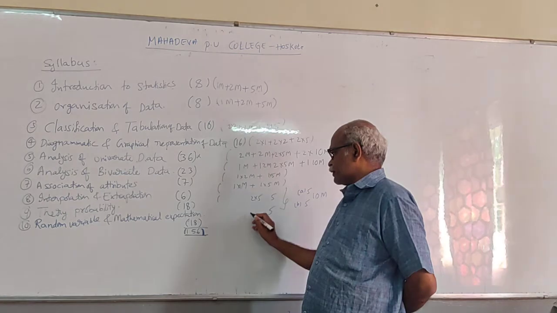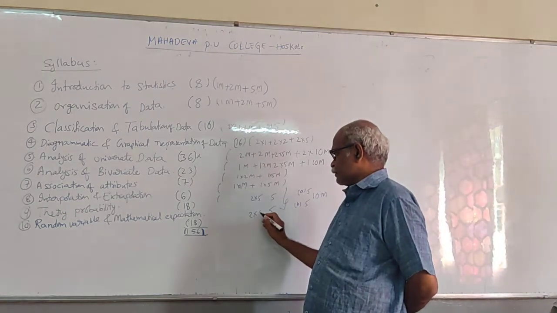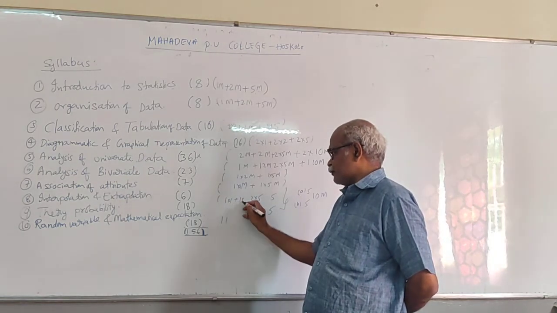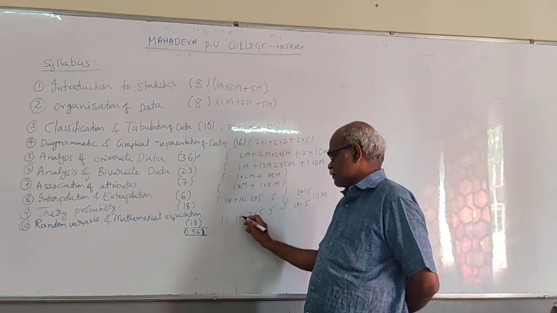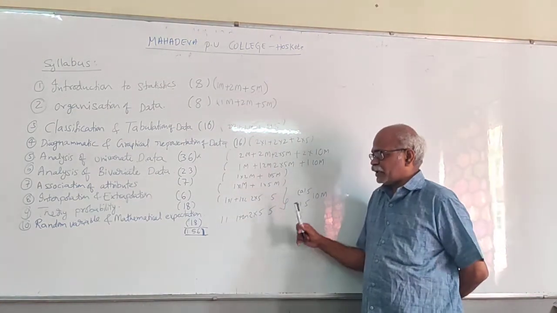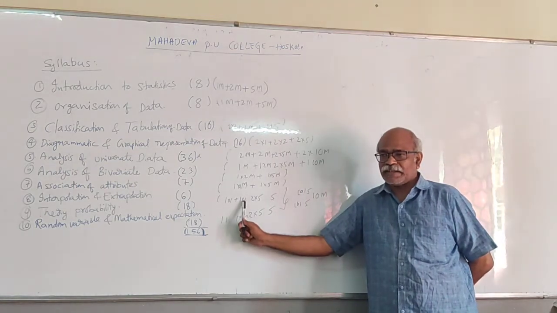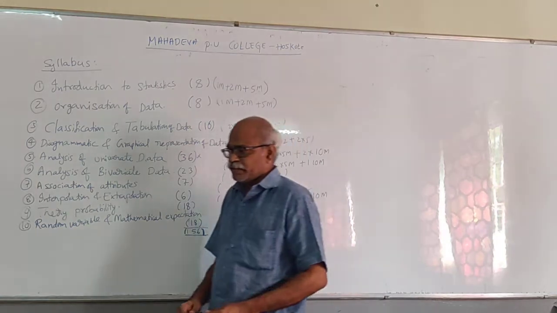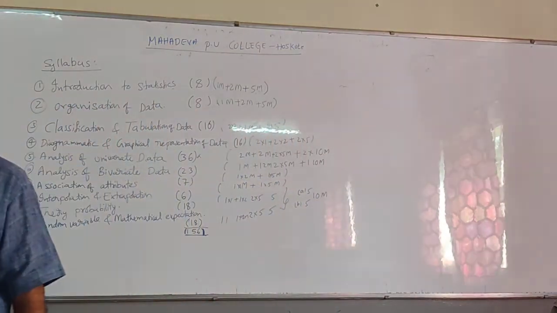Two 5 mark questions, two 5 mark, 1 mark, 1 mark, and one 2 mark question. Here the fourth question will consist of one from theory of probability and the other from random variables and mathematical expectation.